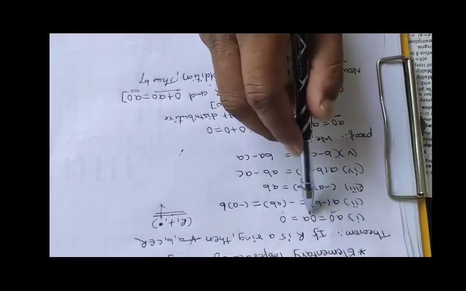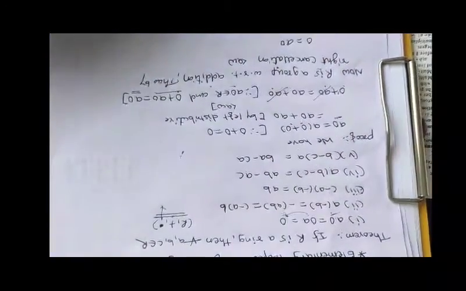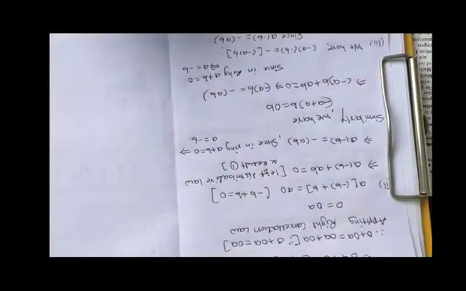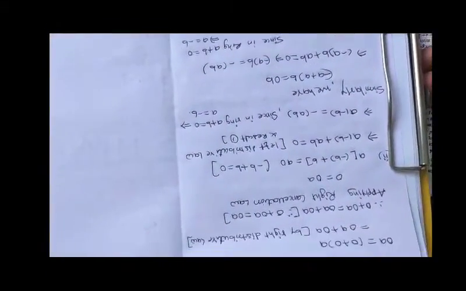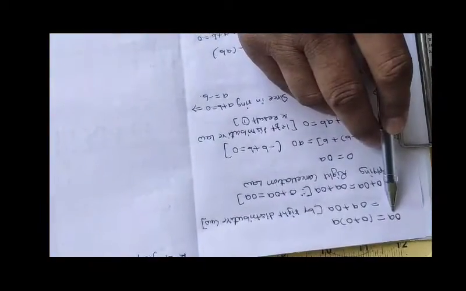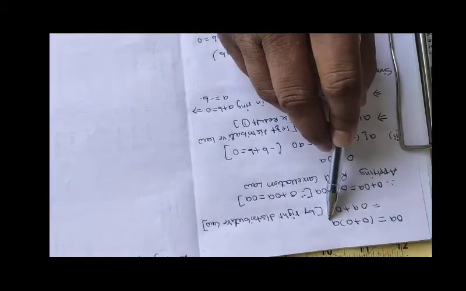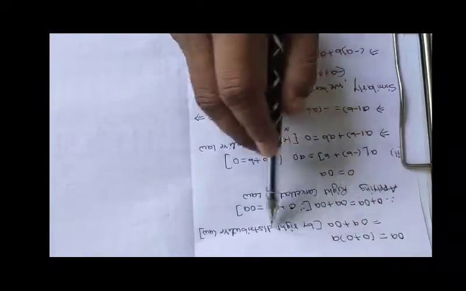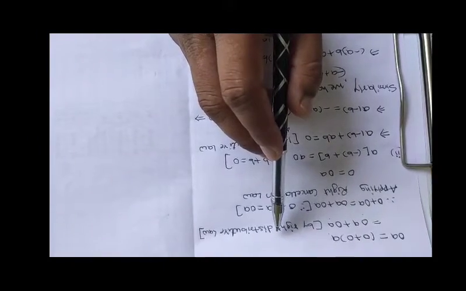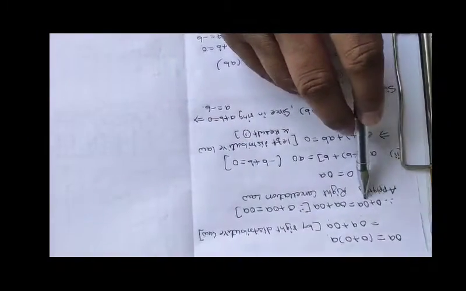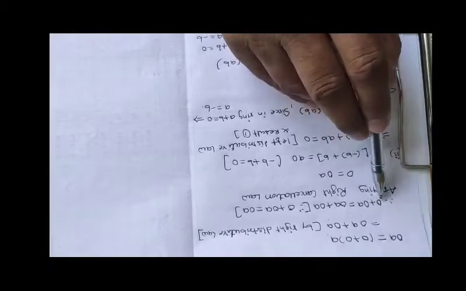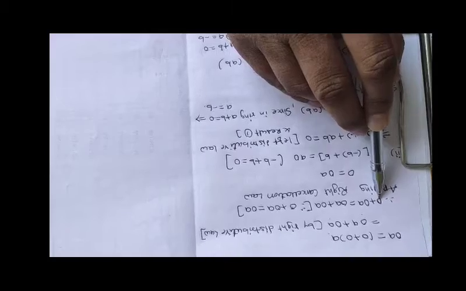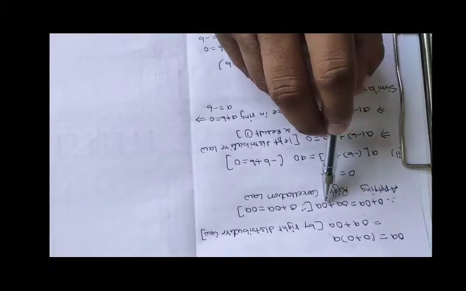Now similarly we can prove 0A is equal to 0. No doubt we can show this using the above concept. So 0A can be written as 0 plus 0A, which is equal to 0A plus 0A by the right distributive law, because a ring always satisfies the right distributive law. Because 0 is the identity element, and identity element plus any element is that element, so 0 plus 0A is equal to 0A plus 0A.